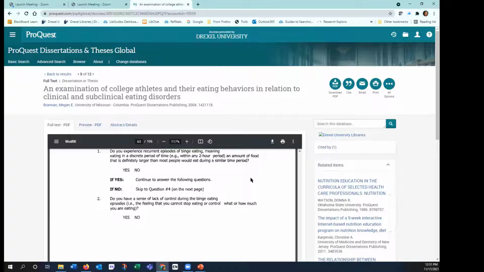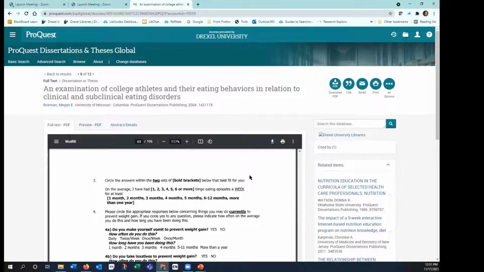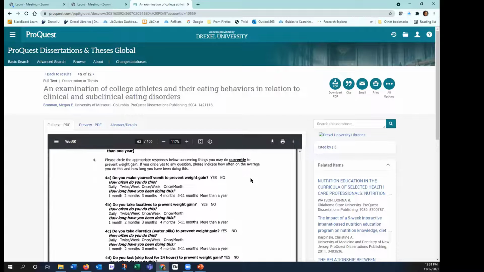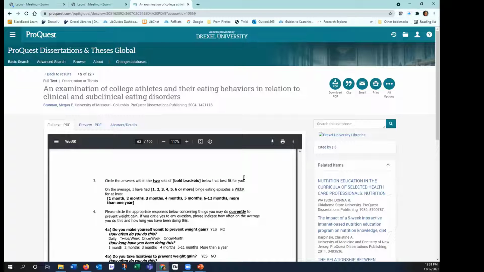listed below. I did not look closely to see if this scaling was also included, but whether it is or it is not, remember, you can't just use this, okay? It's good to be able to see the actual test, but if you thought you might want to use this test, you need to get permission. You can try to contact the publisher or the author. You can try Googling them if need be to find out their contact information, or go back to one of the resources we looked at earlier. Questions about this?